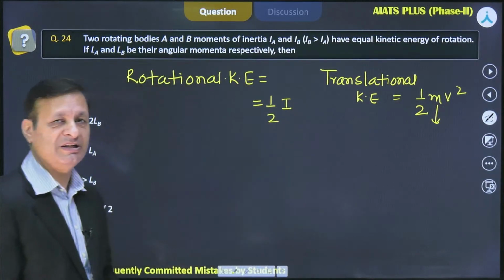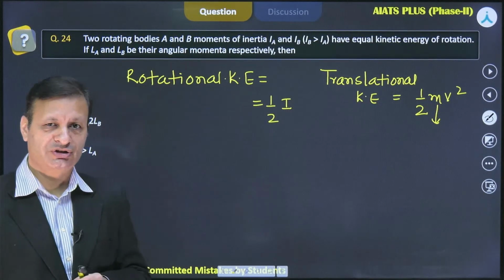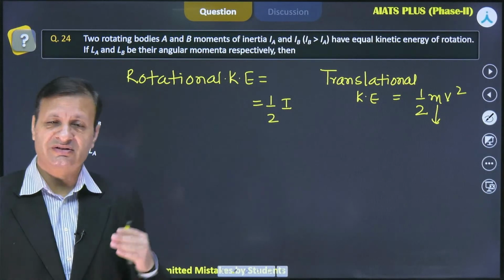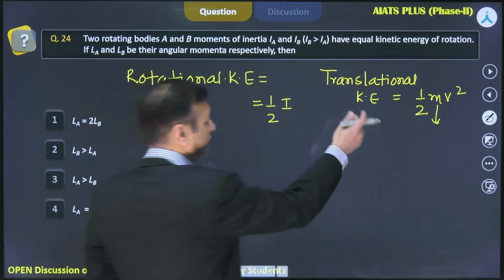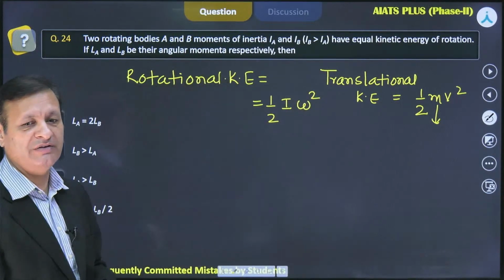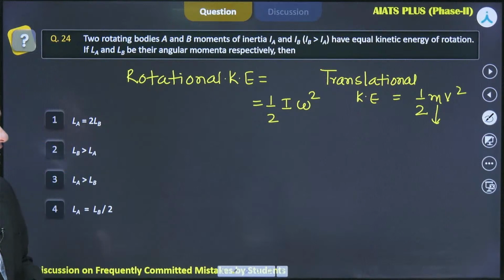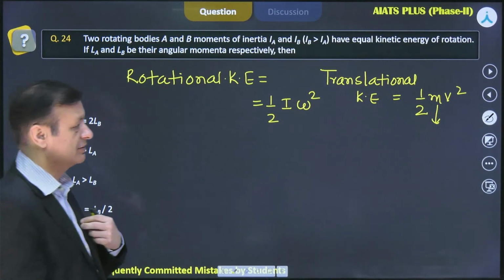So mass is being replaced by another term called I. I is moment of inertia. So moment of inertia plays the same role that mass does in translational motion. Then instead of v we put omega. So this is half I omega square. That is the formula for the rotational kinetic energy.